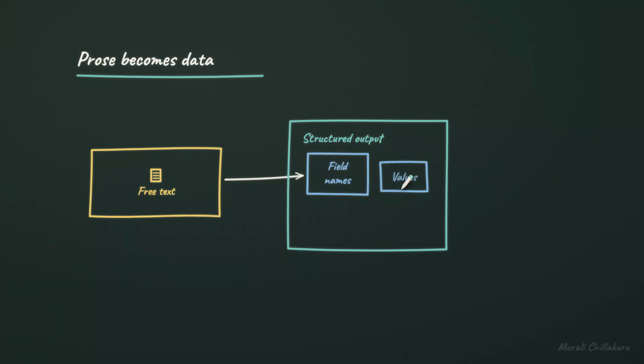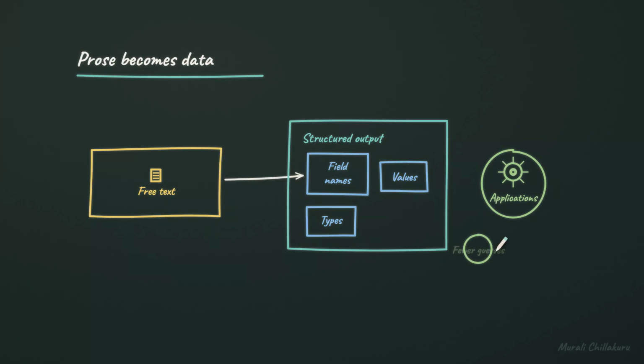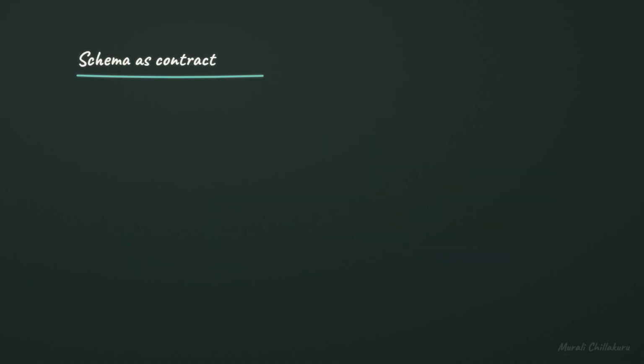Field names, values, and types make the pieces explicit instead of implied. Applications can read those pieces directly without guessing where the answer starts or ends. That means fewer guesses between the model and the code that uses its answer. What gives that predictable shape its authority?